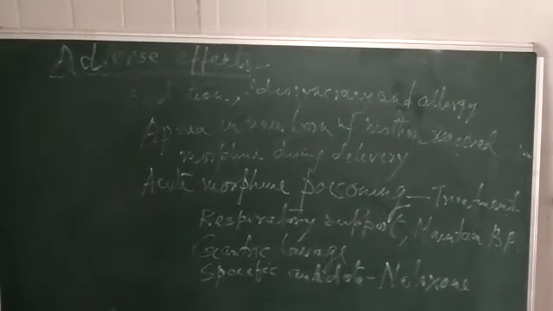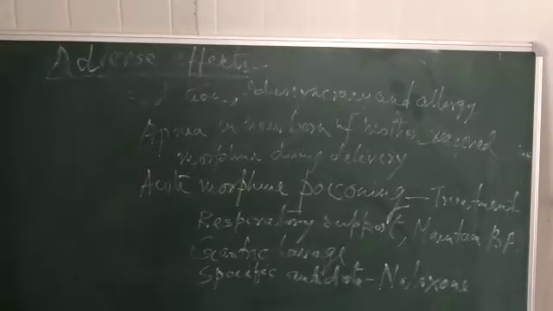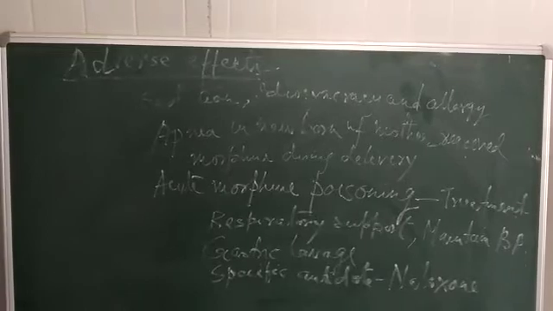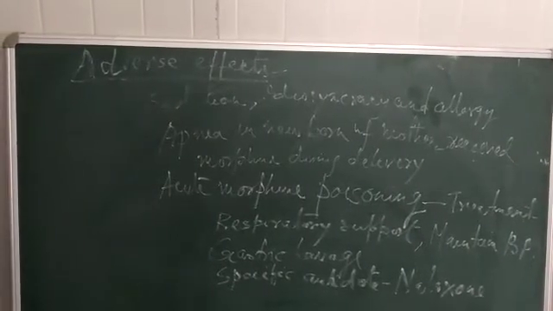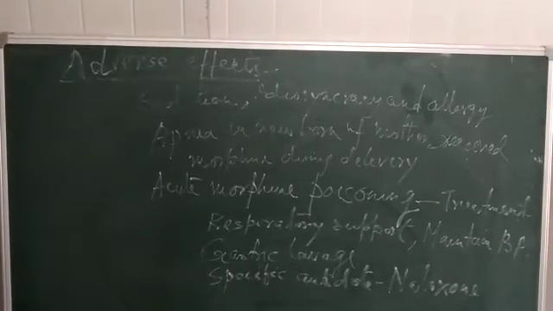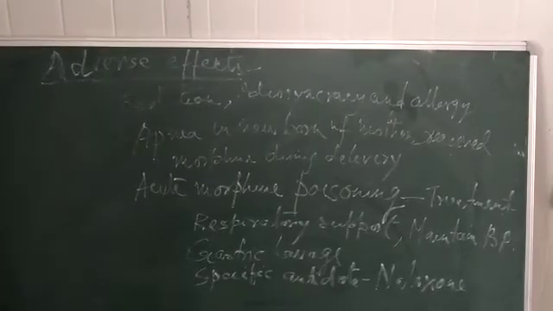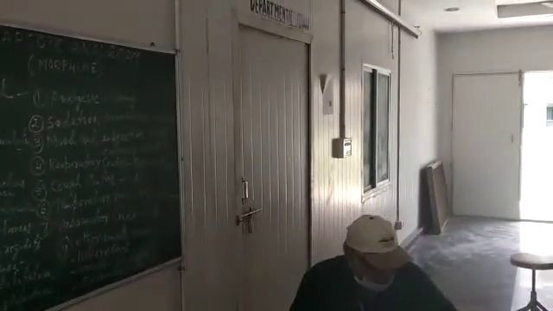Then acute morphine poisoning. Acute morphine poisoning occurs as accidental, suicidal or drug abuse. In all these three conditions, morphine poisoning may occur. It is said that more than 50 milligram if given IM may result in serious morphine poisoning.